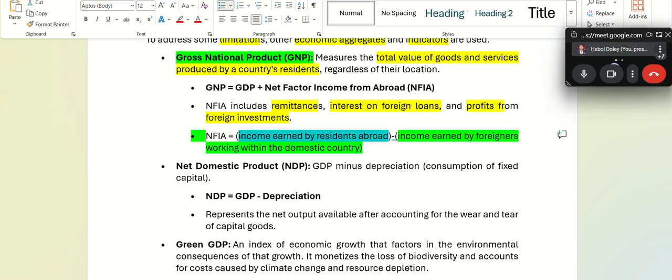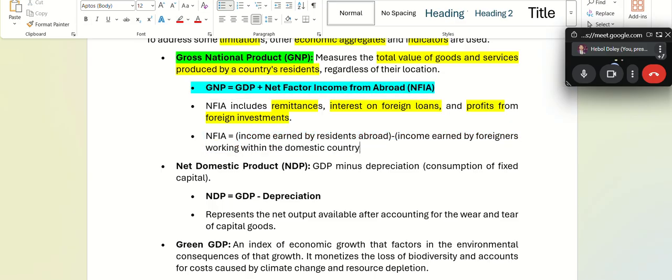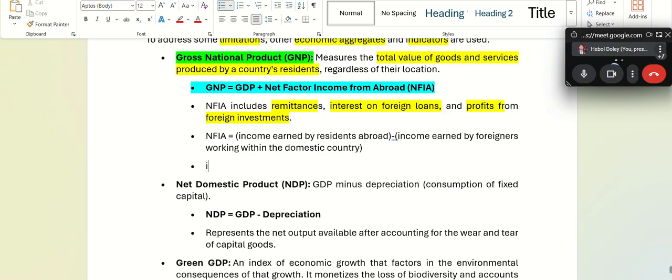Okay, you have to be very clear on this, because this is the question I'm going to ask again. So we know from two cases, from here I'm writing, if income earned by residents is higher, then GNP also is higher, right? In the first case.